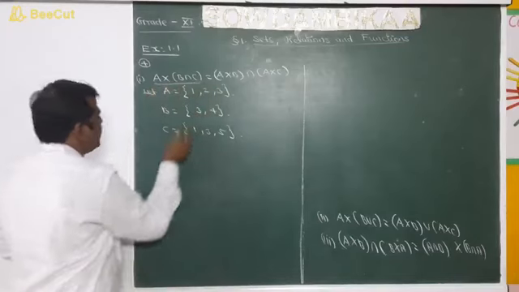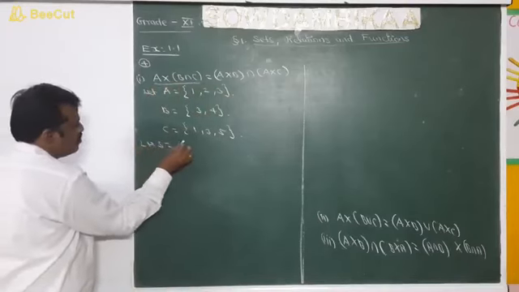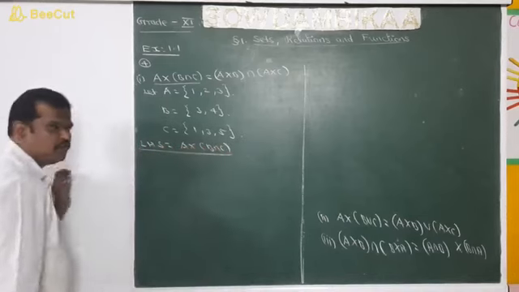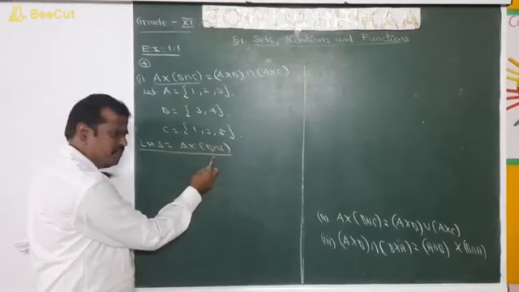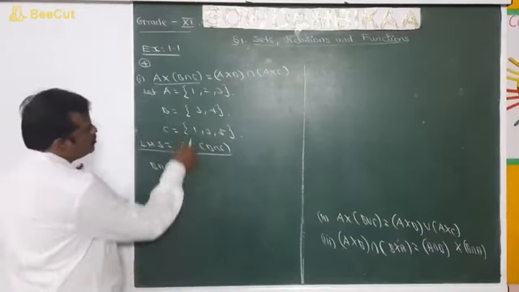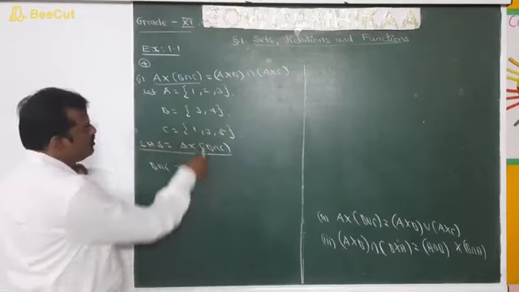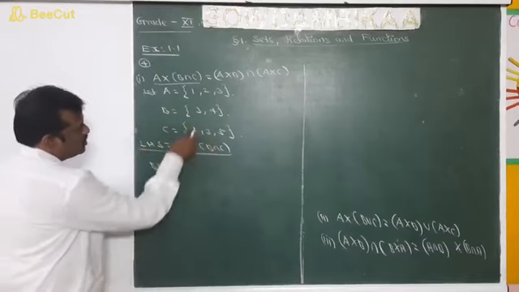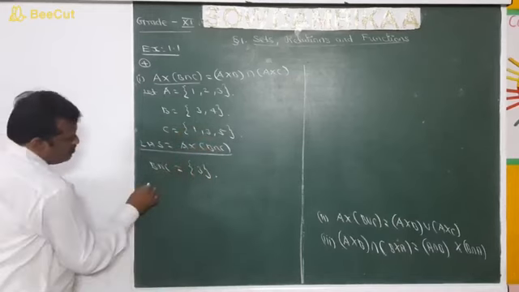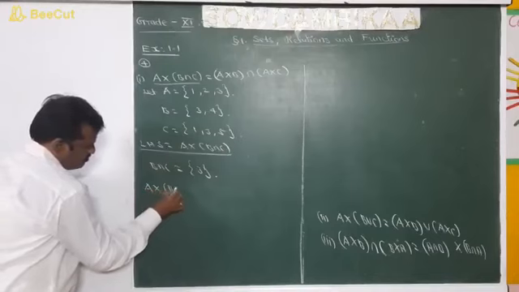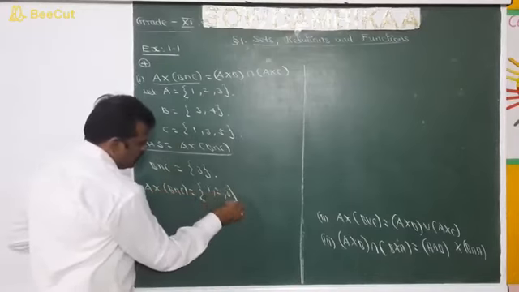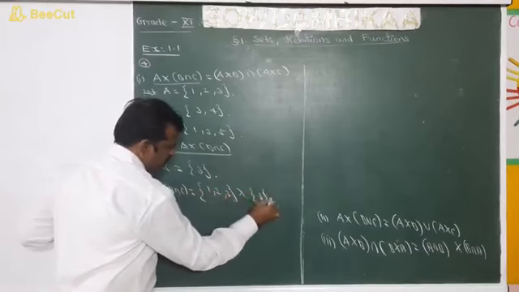So shall we have LHS? What is LHS? A cross (B intersection C). So bracket terms should be evaluated first. So we have to find B intersection C at first. B intersection C, that is the common element of B and C should be taken. What is the common element of B and C? That is nothing but 3 alone. Next we have to find A cross (B intersection C). What is A? 1, 2, 3 and 3 is there.